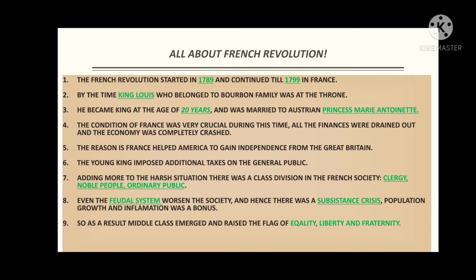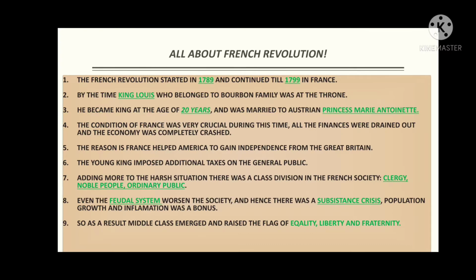Even the feudal system worsened the society, and hence there was a substantial crisis. Population growth and inflation were a bonus, right? Now what is this substantial crisis? A substantial crisis is when the general public has to struggle just to survive, even to earn their livelihood. Due to the feudal system, the rich were getting richer and the poor were getting poorer.